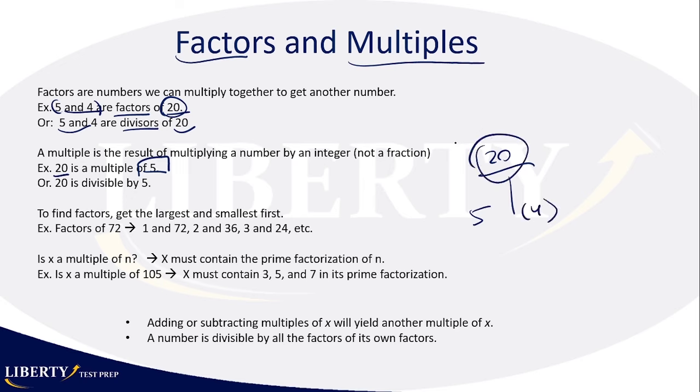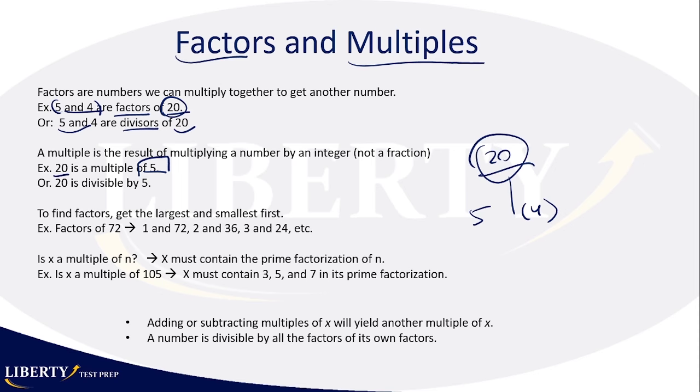Now the multiples are usually greater than or the same as the factor, but cannot be less than the factor. So remember, a factor cannot be greater than the number that you are getting the factor from, and the multiple cannot be less than the number that you're getting the multiple from, so less than the factor.